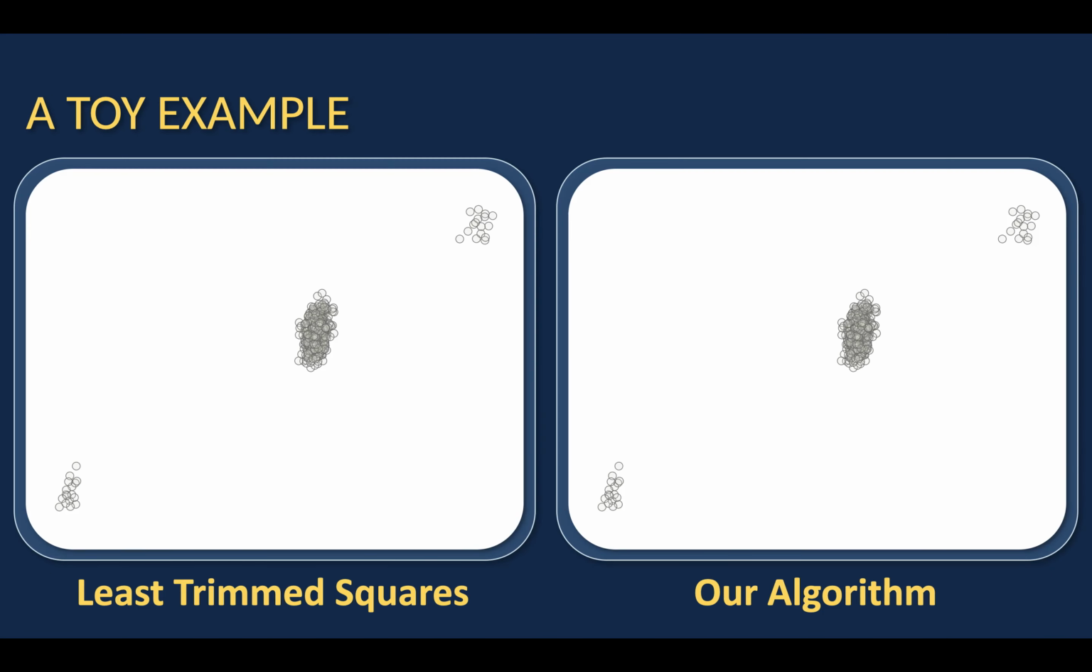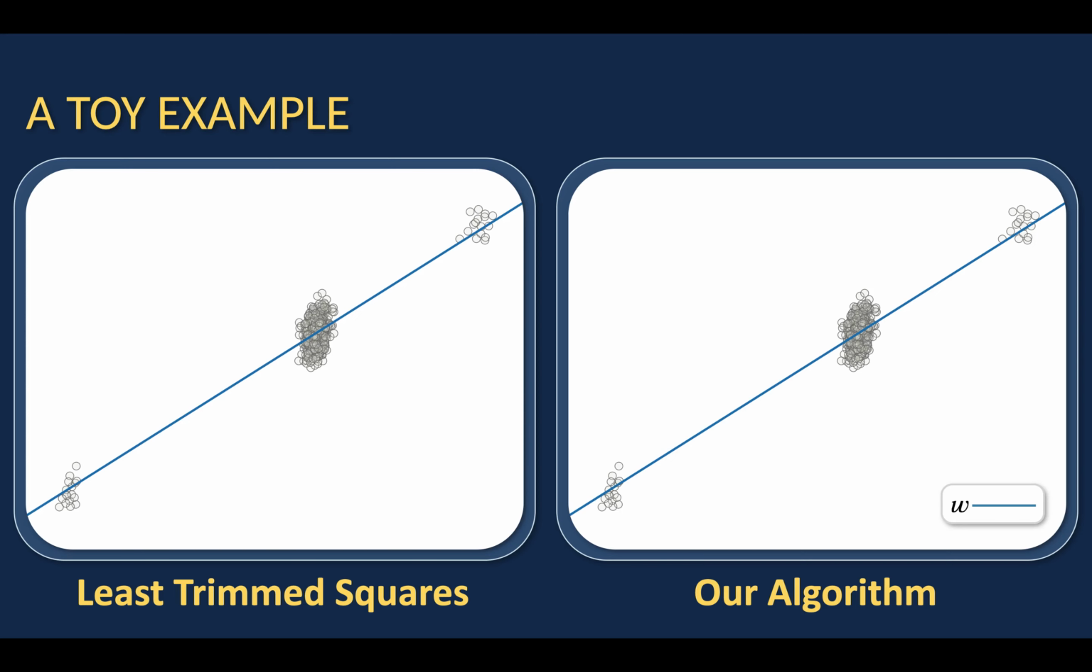Now let's develop some intuition for why this is a good idea with a toy example, and compare least trimmed squares to our algorithm and show why our algorithm will avoid all the suboptimal minima of least trimmed squares. So here we have a standard linear regression setup where we have x on the x-axis and y on the y-axis, and we have 3 clusters of points. And we add some outliers in orange.